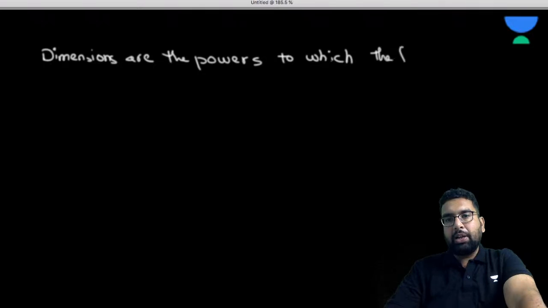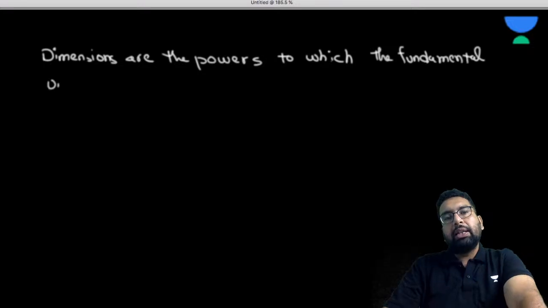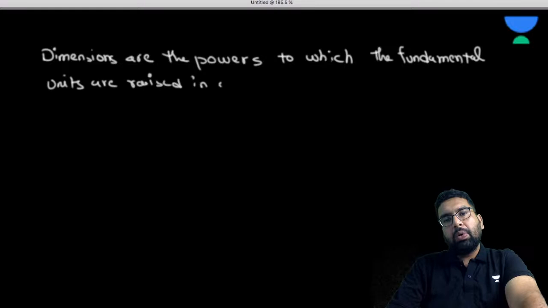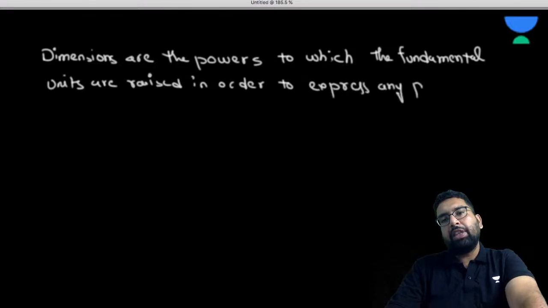So dimensions are the power to which the fundamental units are raised in order to express any physical quantity.